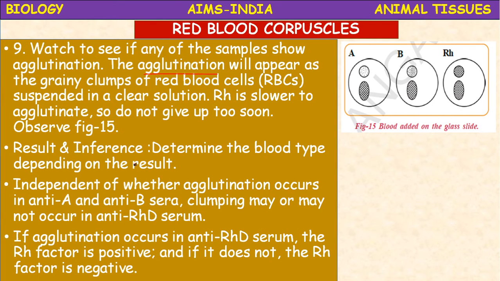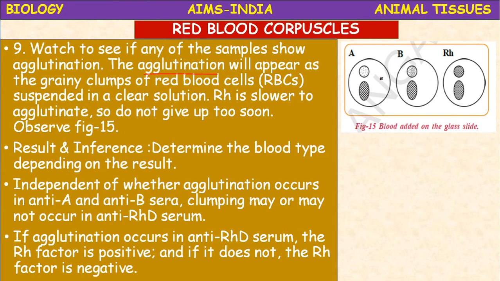The result and inference: you determine the blood type depending on the result. Independent of whether agglutination occurs in anti-A and anti-B, clumping may or may not occur in the anti-RHD serum. Here agglutination may occur in A, B or RH. We should not count this RH.